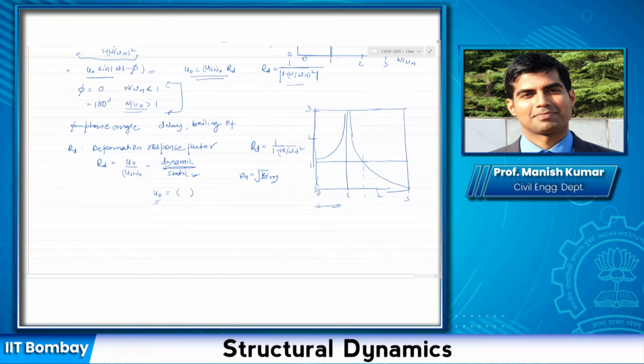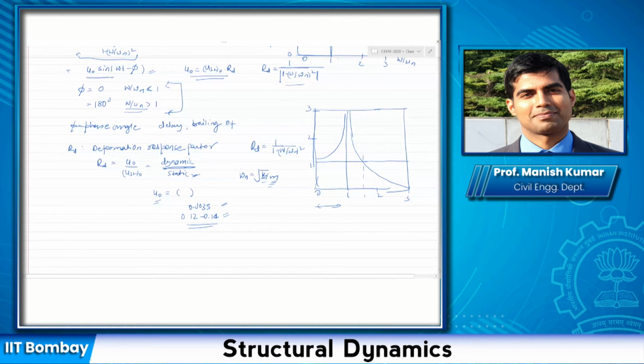For example, you would have taken a course in concrete. You know that if the strain reaches 0.0035, I assume my concrete to have failed. Okay, and if it's steel, then if the strain reaches, let us say, 12 to 15%, I assume my steel material to have failed. So let us say in a system, I know that when the displacement reaches this value, my system would fail. So I want to design the system. So I want to provide K and M so that it does not reach this value under the dynamic excitation.